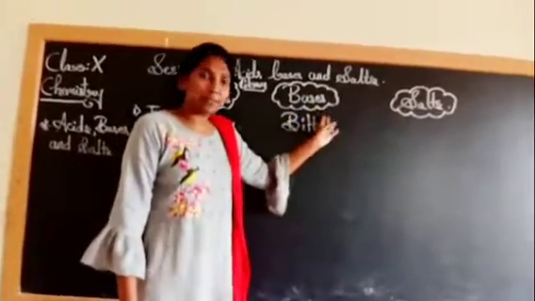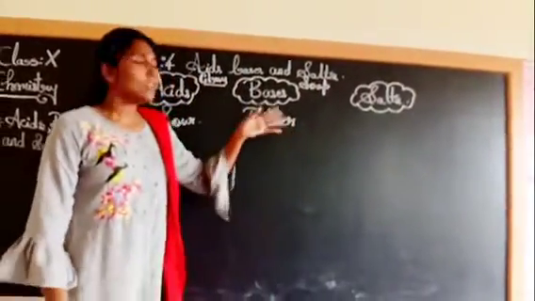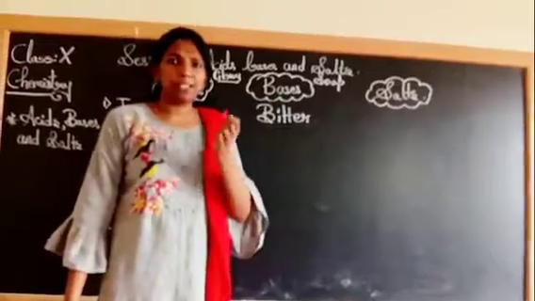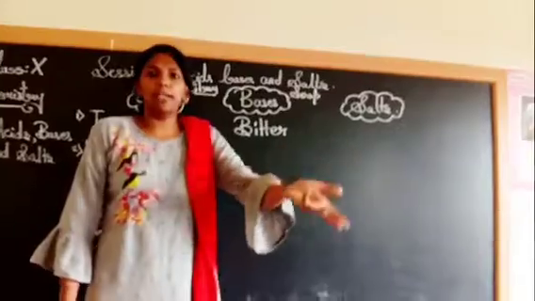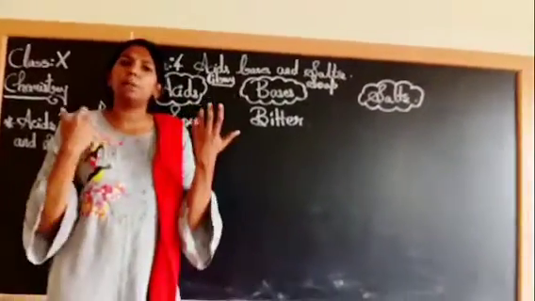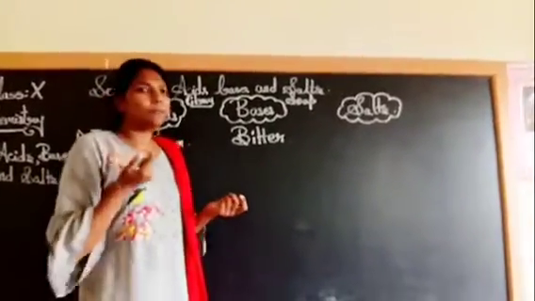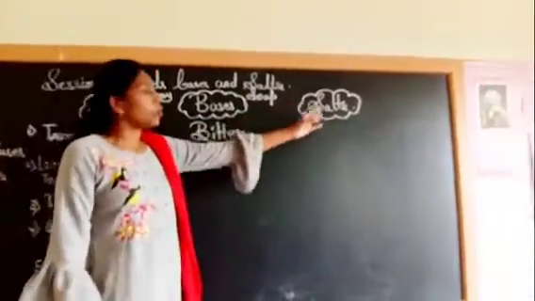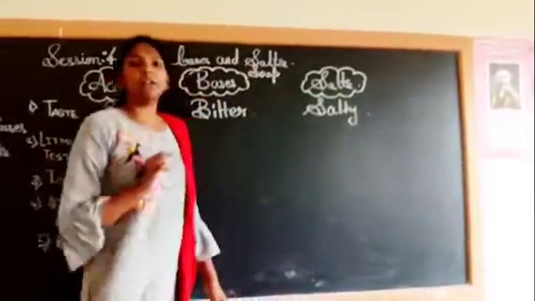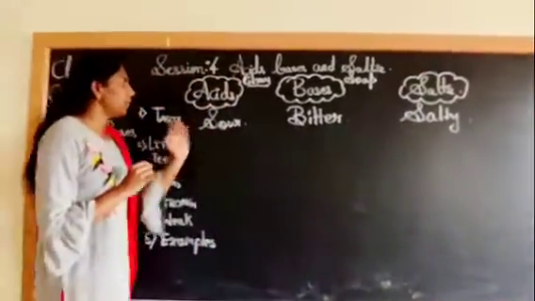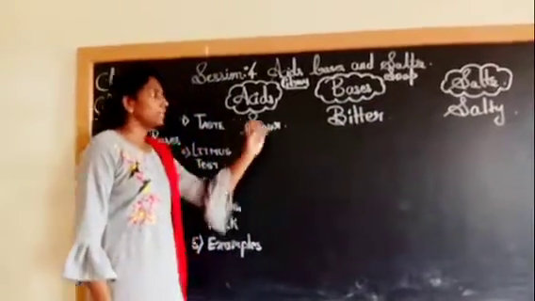Then we have the bases. In the case of bases, you have to remember the example of soap. If you touch soap, it is quite soapy, it's slippery. Then the taste of soap, nobody is going to deliberately taste it. But while bathing, if it enters into your mouth, you can taste it. It has a very bitter taste. Salts, obviously, will be salty. So children, the first differentiation is acids are sour, bases are bitter and salts are salty. They have a specific taste.